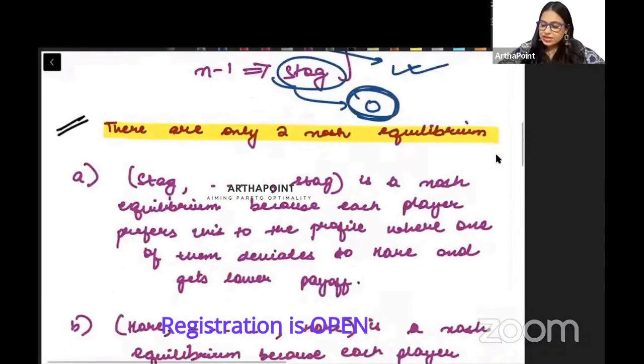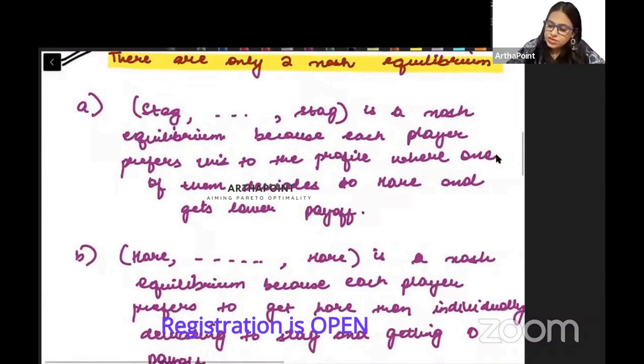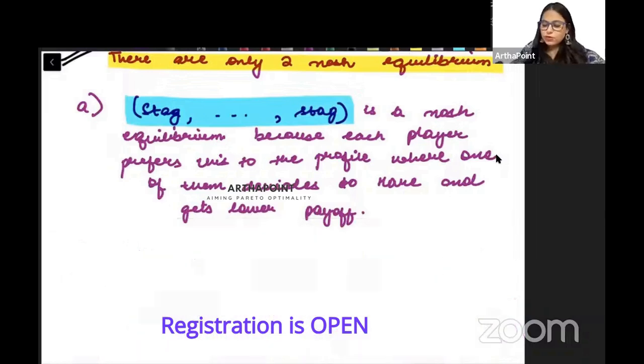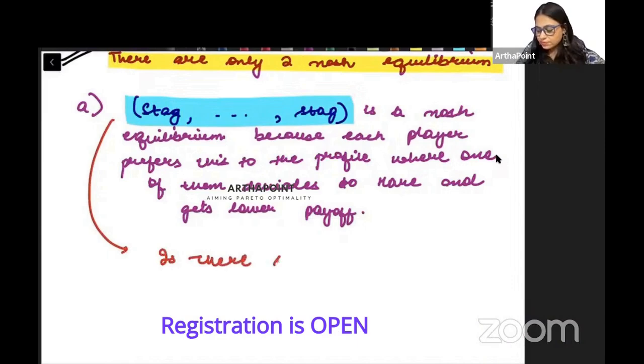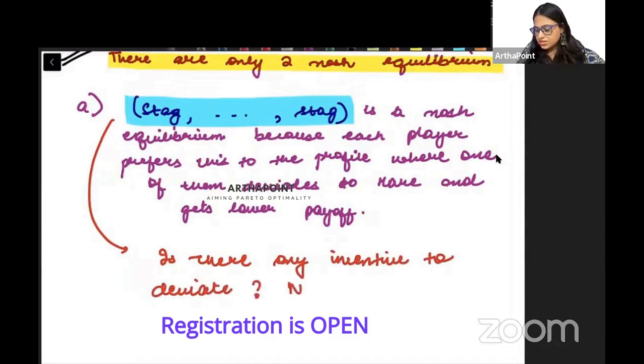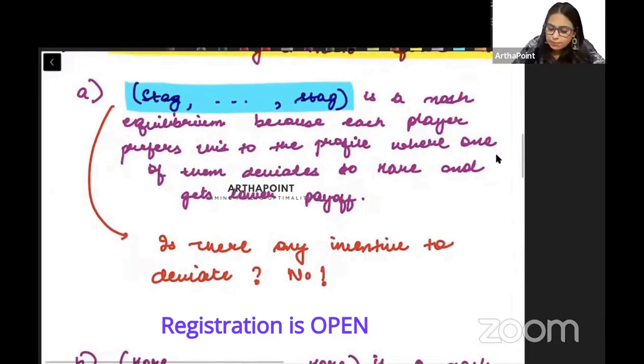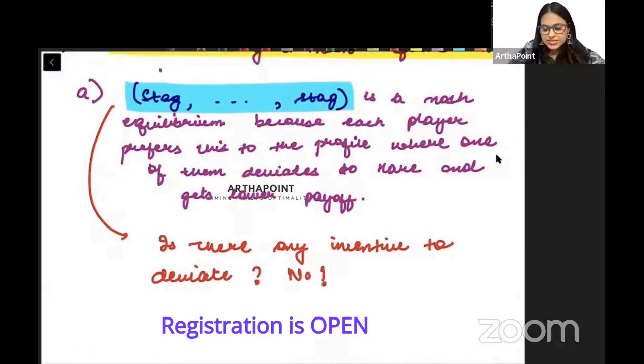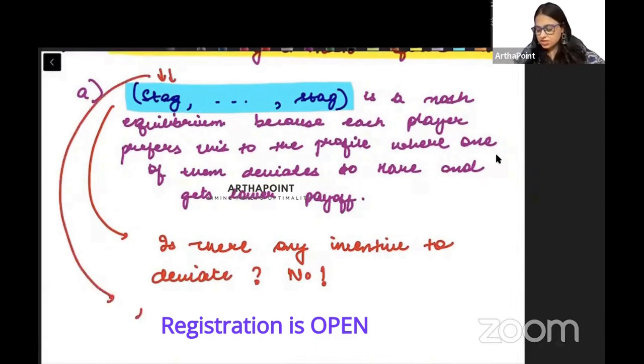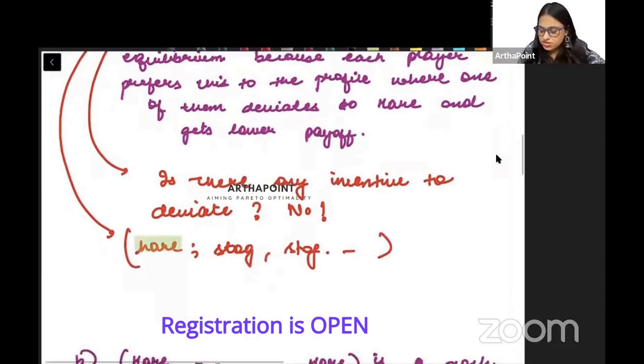My claim is that there are exactly two Nash equilibria. The first Nash equilibrium is where everyone is looking for a stag. When everyone is looking for a stag, is there any incentive to deviate? The answer is no. Suppose player 1 deviates. He does not look for the stag, and starts looking for a hare, while the other players continue looking for the stag.